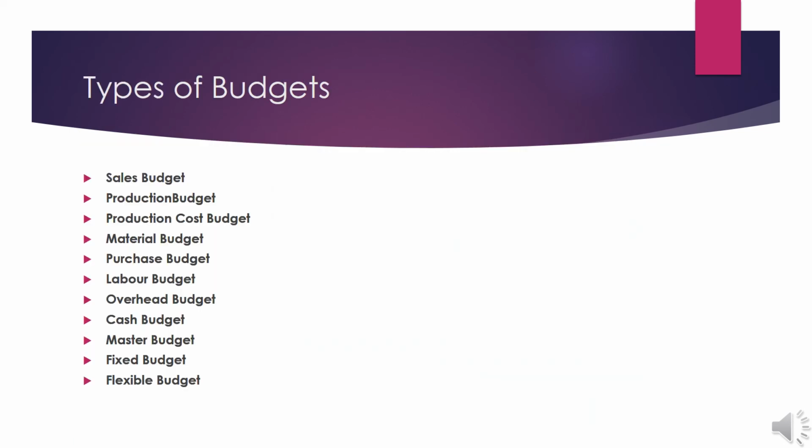Through this slide, you can identify the different types of budget. Budget can be classified according to its function, according to its flexibility and according to its period. According to function, a budget can be classified into production budget, material budget, labor budget, overhead budget, material cost budget, cash budget, flexible budget, etc. According to flexibility, budget can be classified into flexible and fixed budget.